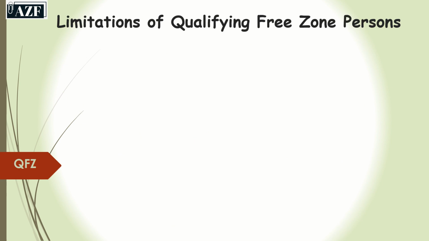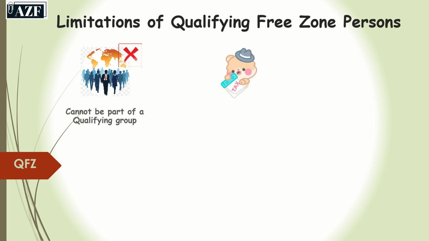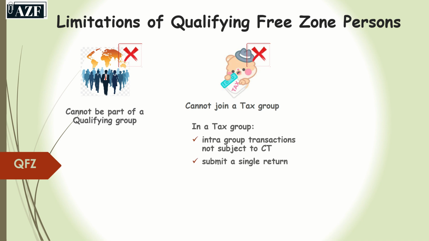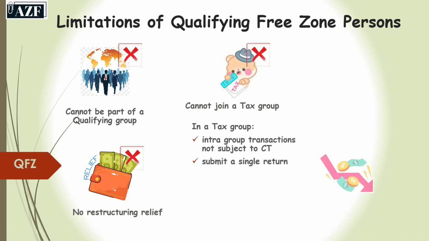There are certain limitations of qualifying free zone persons. These are: qualifying free zone persons cannot be part of a qualifying group. Qualifying free zone persons cannot join a tax group, where they can submit a single return and their group transactions are not subject to corporate tax. They cannot enjoy restructuring relief. They cannot transfer their tax losses to another taxable person.